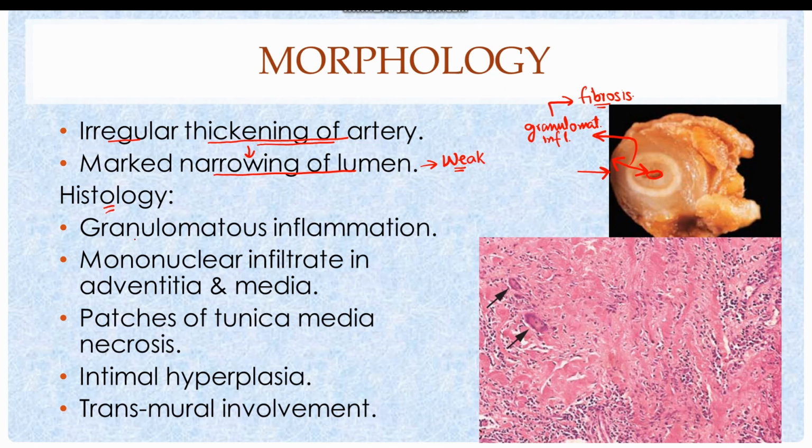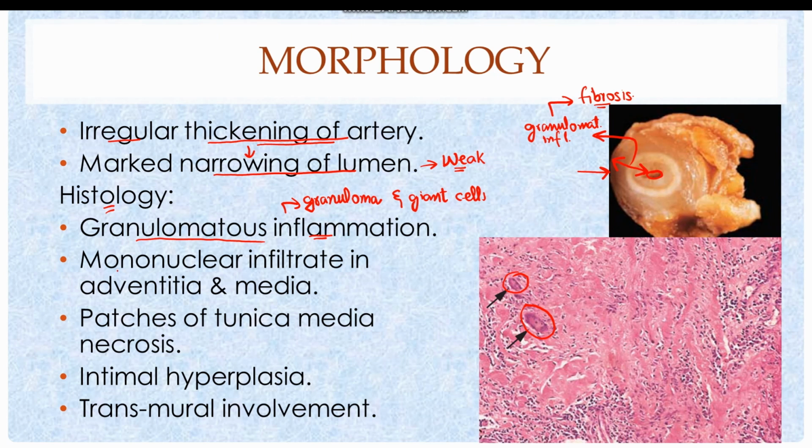The histological features are just like giant cell arteritis, characterized by the presence of granulomatous inflammation, which means there is a granuloma, and there are giant cells as well. These are the giant cells, which are formed by the fusion of various macrophages, and these cells are large, have extensive cytoplasm, and multiple nuclei. The giant cells are typically present in the center of the granuloma.